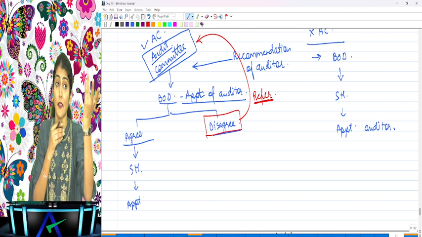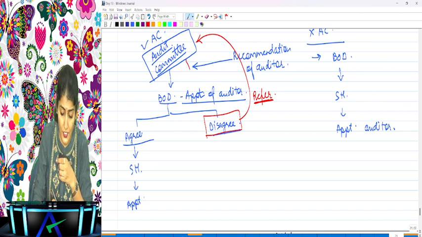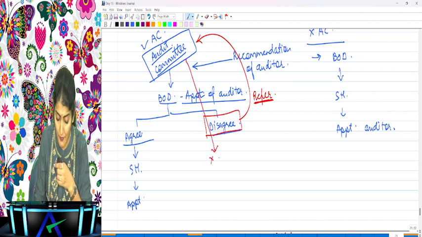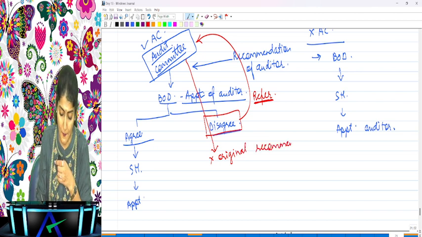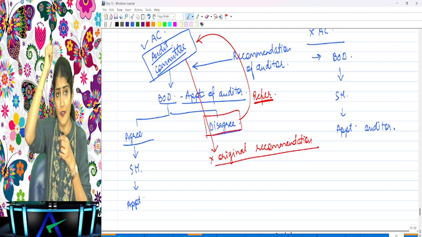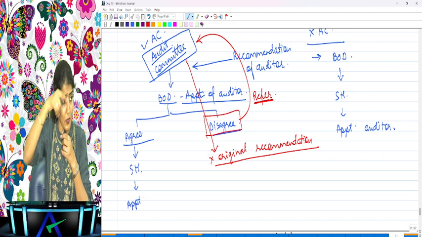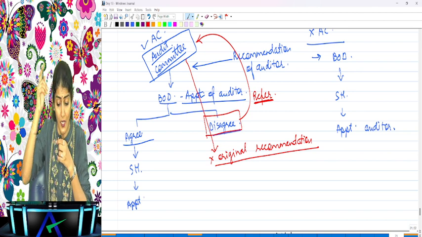But what is the other possibility? That the audit committee says we will not change our original recommendation. Originally they recommended CS Sparkle. The board of directors said no to CS Sparkle, and sent it back. But what did the audit committee say? No, CS Sparkle only. So now what does it say? It is not ready to reconsider its original recommendation.